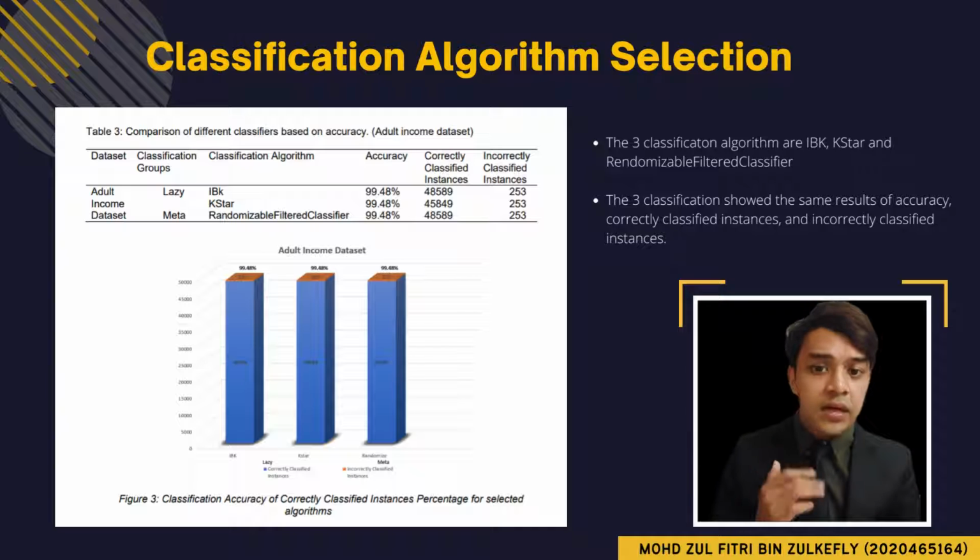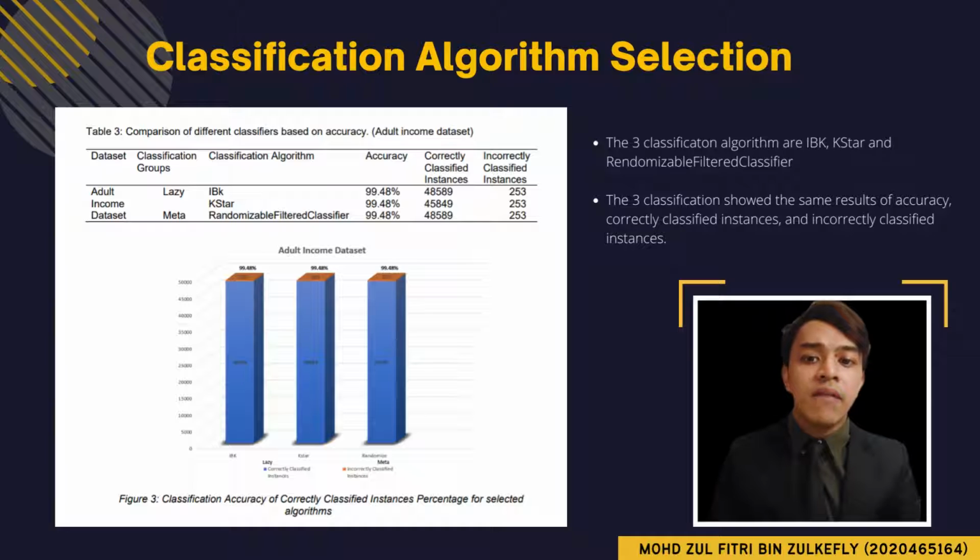There are 48,842 instances recorded with 8 main attributes that have been analyzed, and 3 classification methods were used to measure the accuracy of the dataset. After testing and training the dataset with all active machine learning algorithms in WEKA, the result shows that there are 3 main groups of machine learning algorithms that work best with this dataset. The 3 groups were a lazy group with IBK and K-star algorithm, and a meta group with randomizable filtered classifier algorithm. Based on the findings, the accuracy of the selected classifiers varies between 98% and 99%, which may be enhanced further by selecting relevant characteristics.